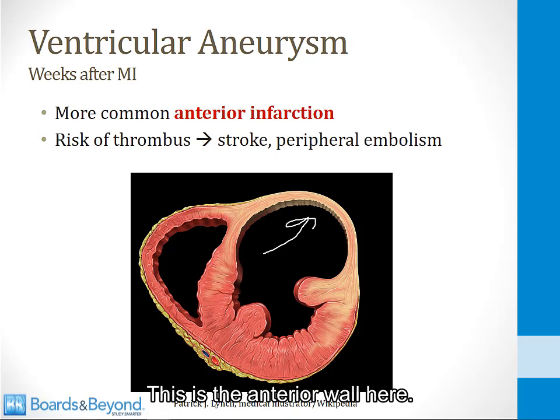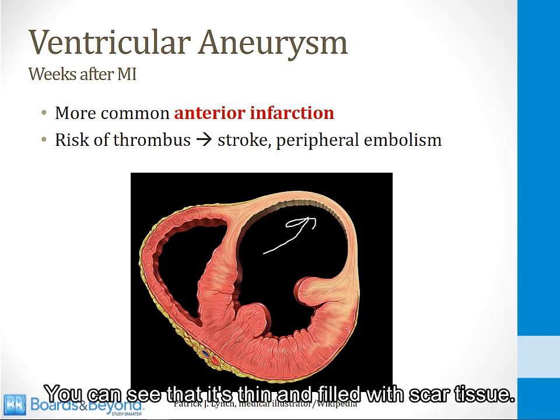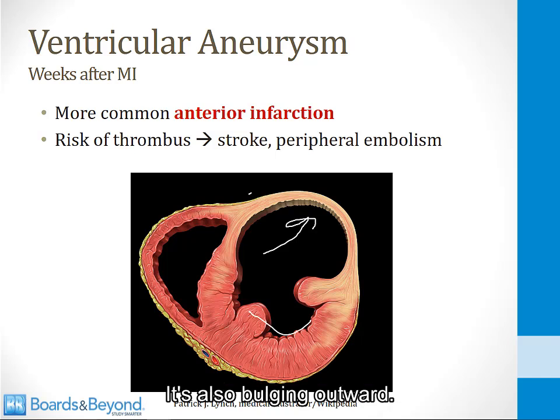This is the anterior wall here. You can see that it's thin and filled with scar tissue. It's not red like the normal myocardium. It's also bulging outward. That is an anterior wall aneurysm.